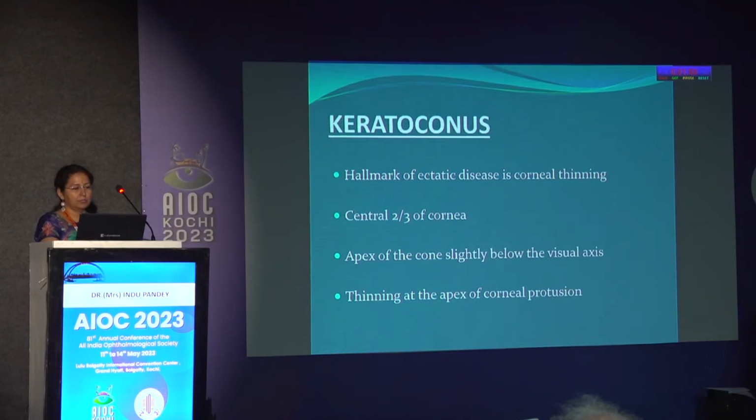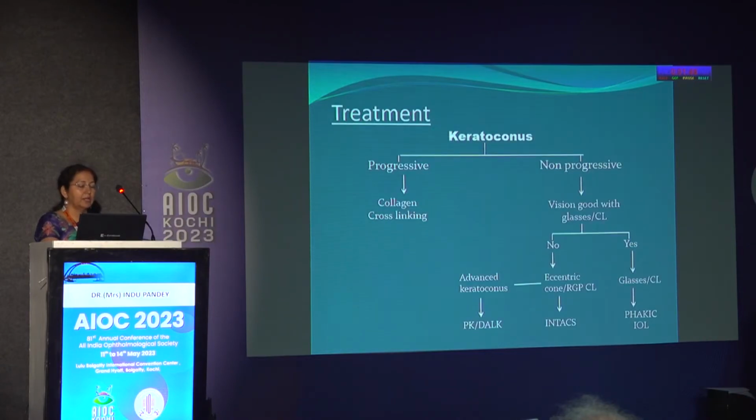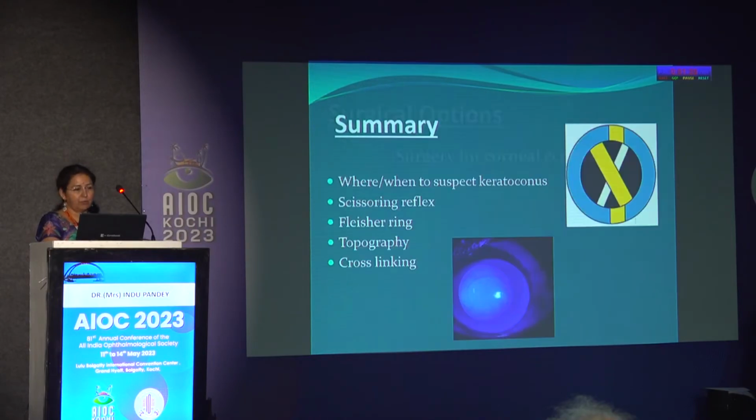Now in keratoconus, how do we treat? In a non-progressive case, we can put the patient on glasses or contact lenses, and if the patient is intolerant to contact lenses, then we can go for Intacs. In advanced cases, PK or DALK is the treatment of choice. In all progressive cases of keratoconus, collagen cross-linking is the answer. Now, these are a few surgical options.